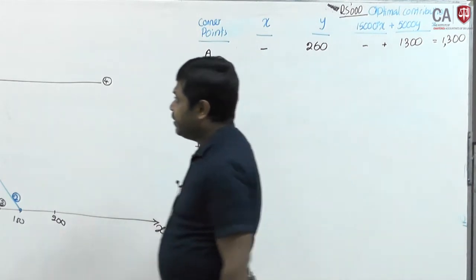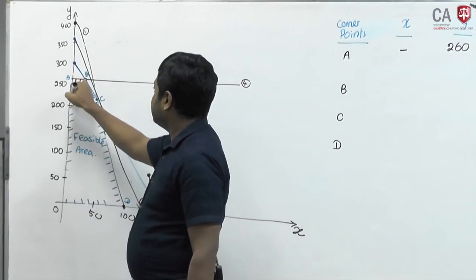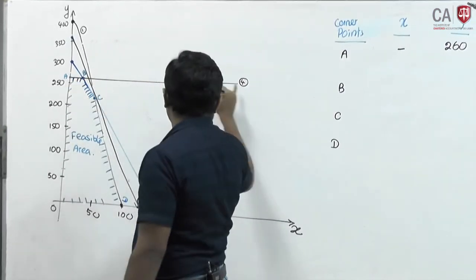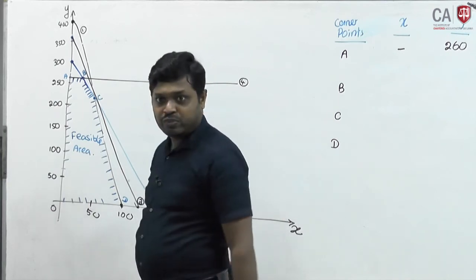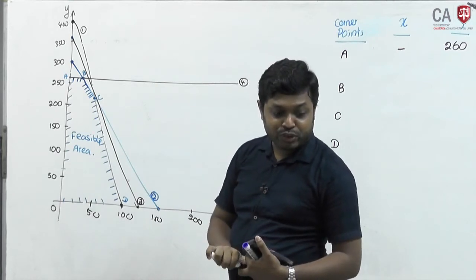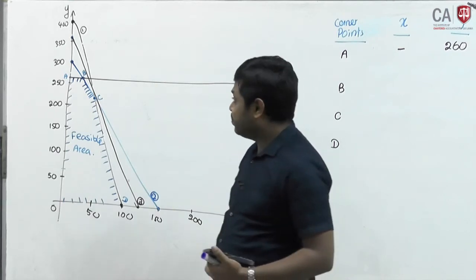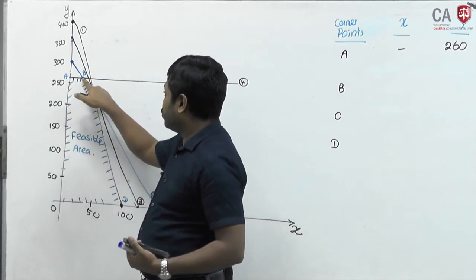At point B, equation number 4 and equation number 2 cross. Here output y should be equal to 260.